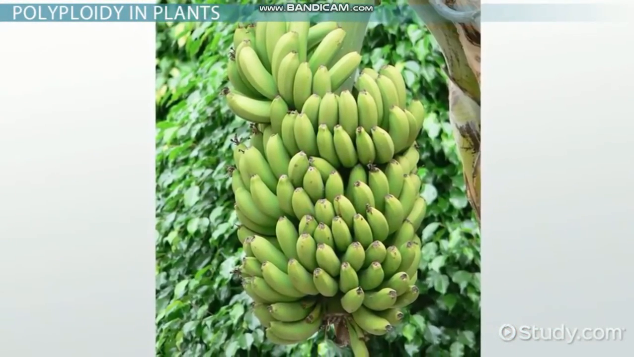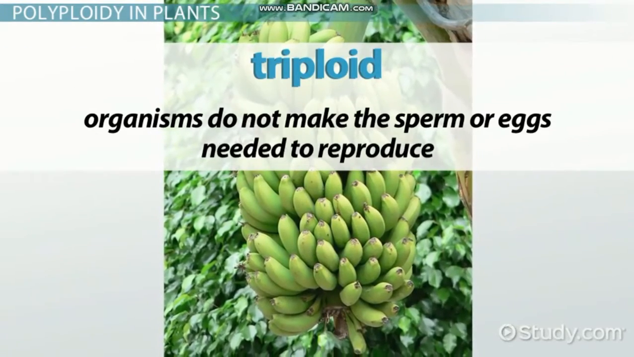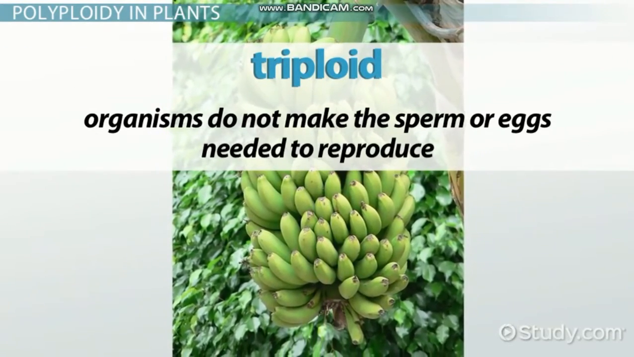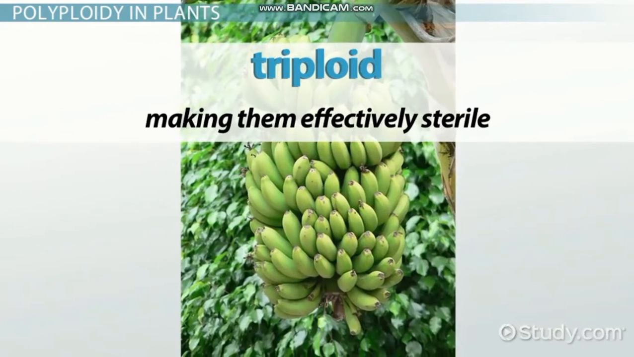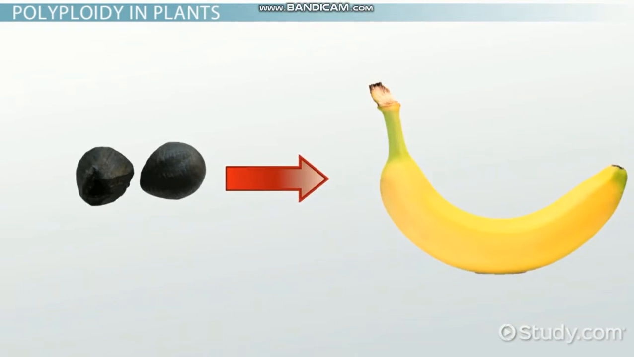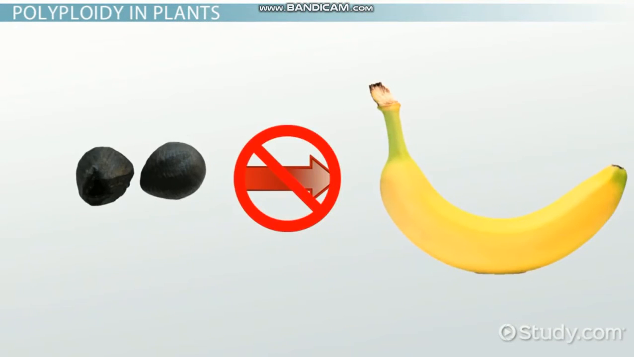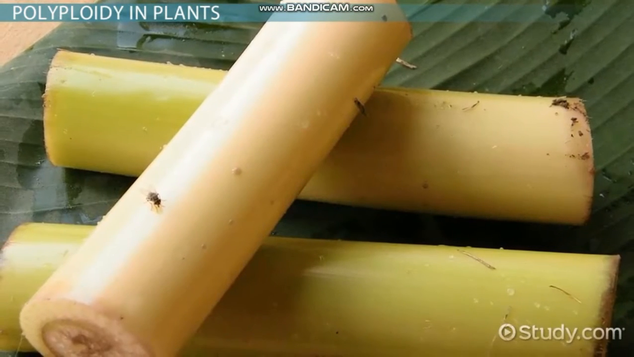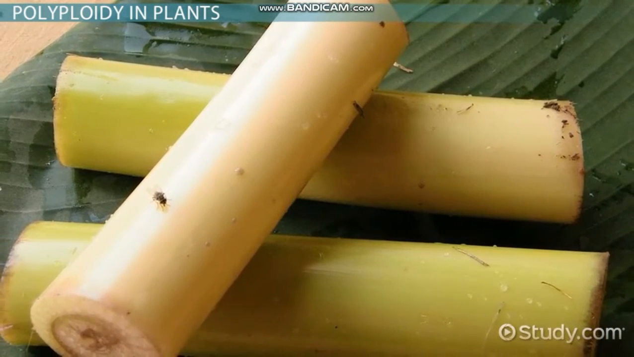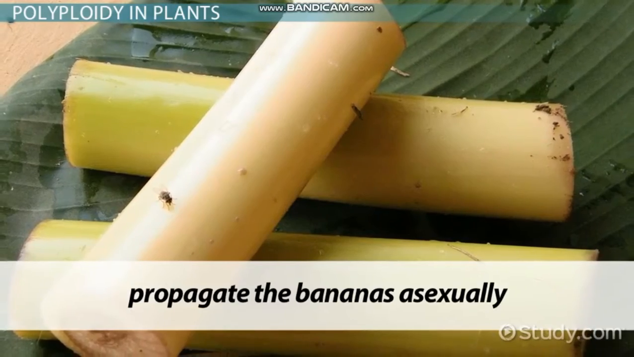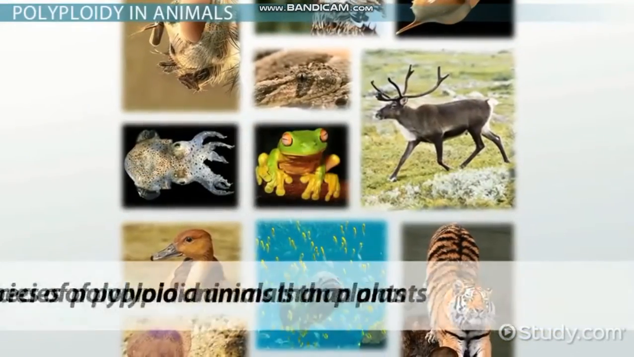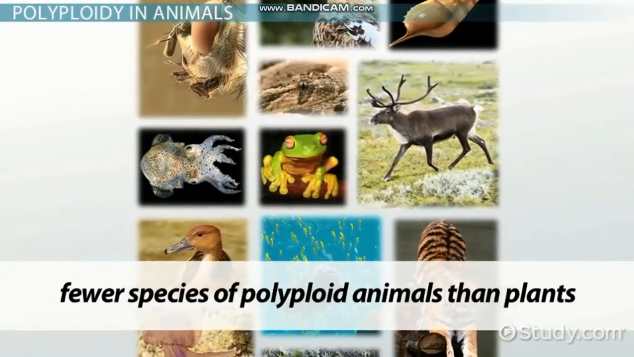Bananas are triploids, and typically triploid organisms do not make the sperm or eggs needed to reproduce, making them effectively sterile. That means you can't get banana seeds to make more bananas. Farmers cut off shoots from the side of the plant before it produces fruit and dies, and propagate the bananas asexually.